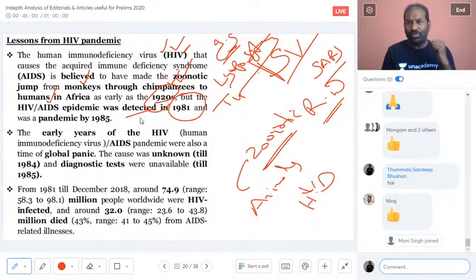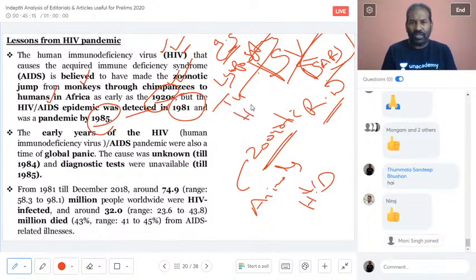It was made a statement by the WHO that it is a pandemic only in the year 1985. So knowing more about SARS, and knowing how the social vaccine can be implemented for SARS, we are going ahead with a little bit of information on HIV or AIDS.